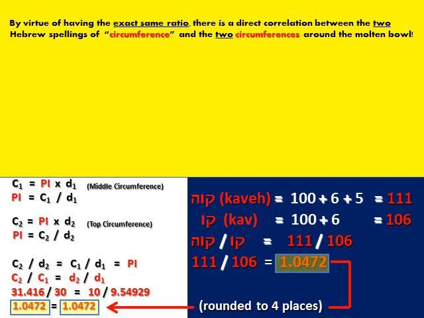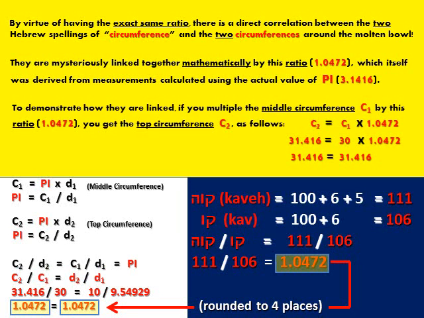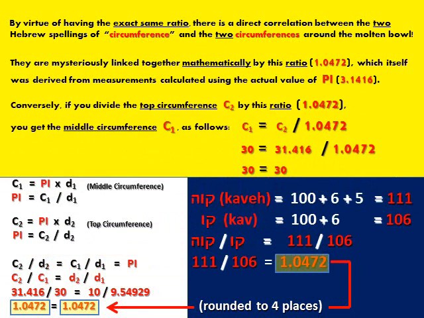By virtue of having the exact same ratio, there is a direct correlation between the two Hebrew spellings of circumference and the two circumferences around the molten bowl. They are mysteriously linked together mathematically by this ratio, which itself was derived from measurements calculated using the actual value of pi. To demonstrate how they are linked, if you multiply the middle circumference by this ratio, you get the top circumference. And conversely, if you divide the top circumference by this ratio, you get the middle circumference.